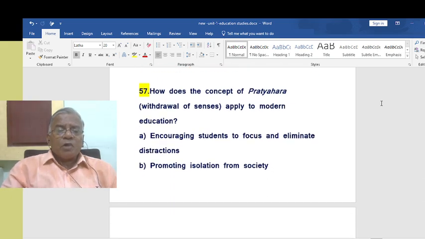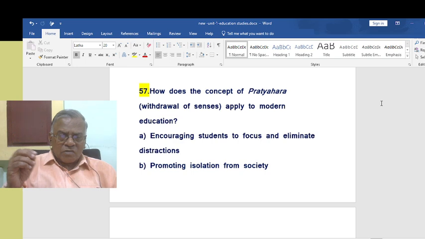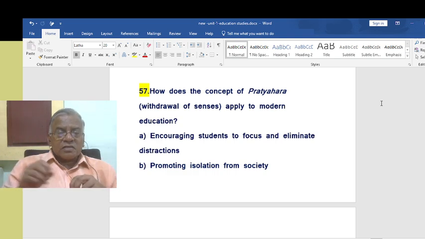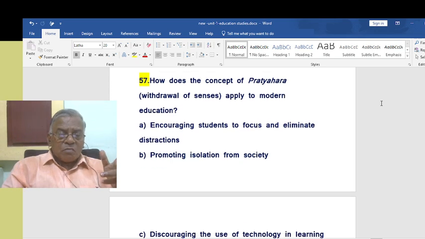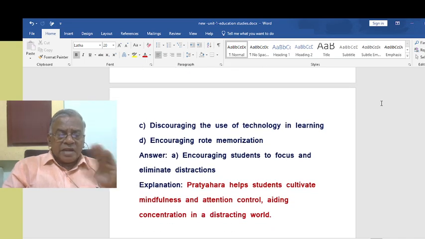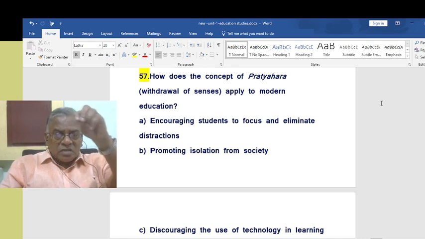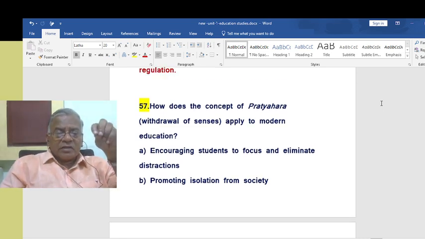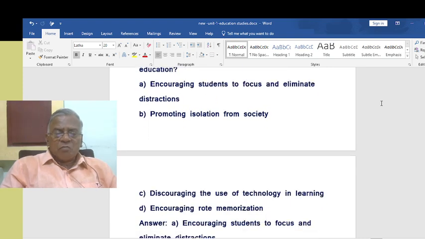How does the concept of pratyahara, withdrawal of senses, apply to modern education? Pratyahara, withdrawal of senses, means transcending oneself from the sense experiences, the five senses, isn't it? So that is called pratyahara. So how does the concept of pratyahara apply to modern education? That is concentration. After all, encouraging students to focus and eliminate distractions. Concentrating on studies, so that is the application of pratyahara in modern education.